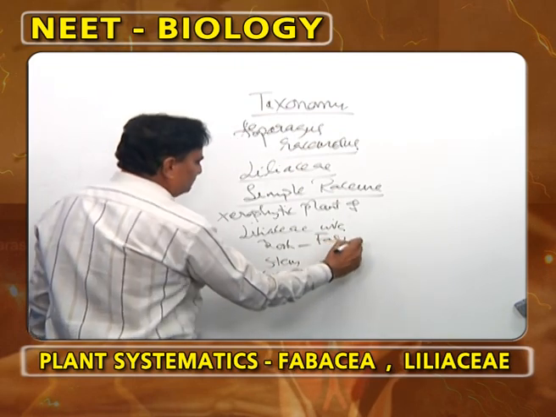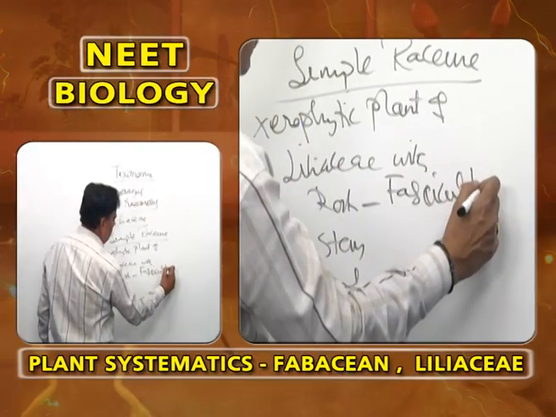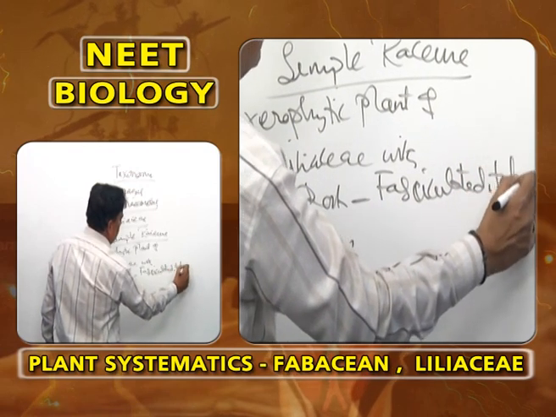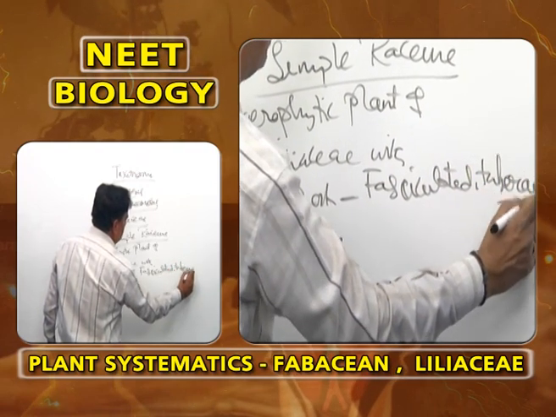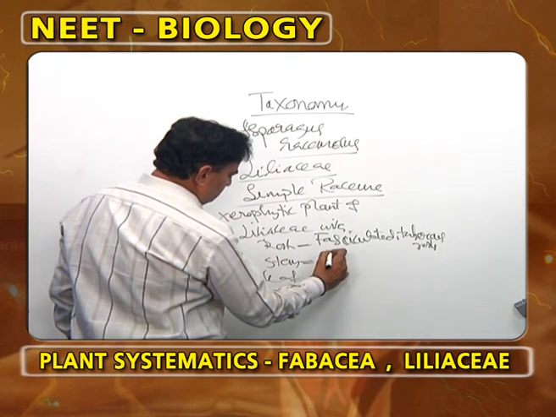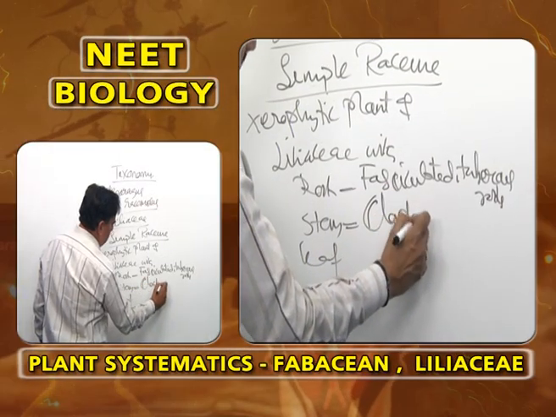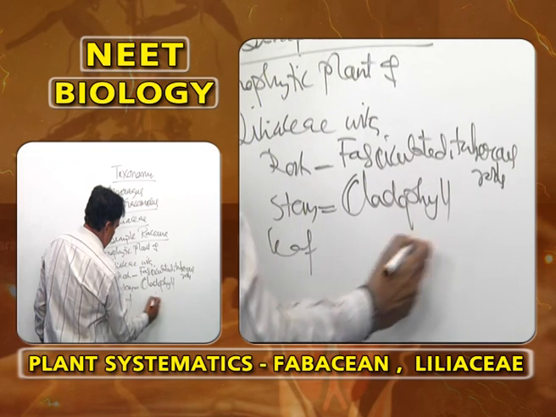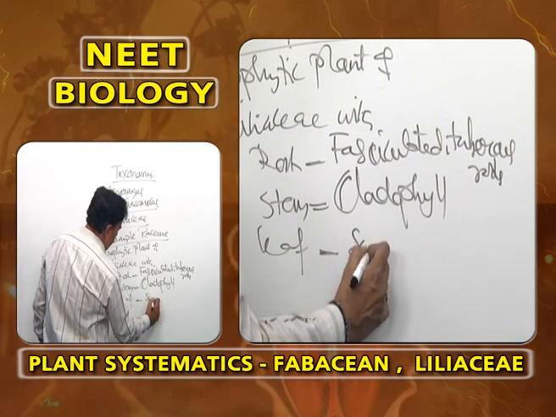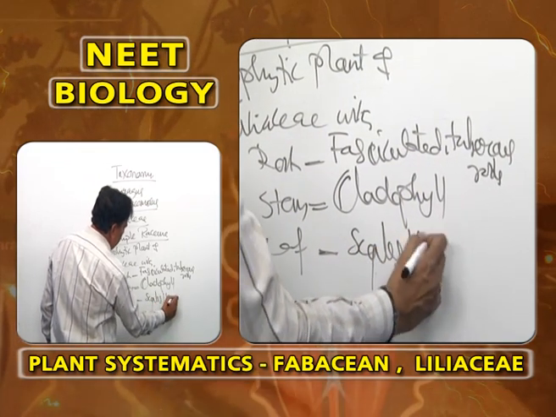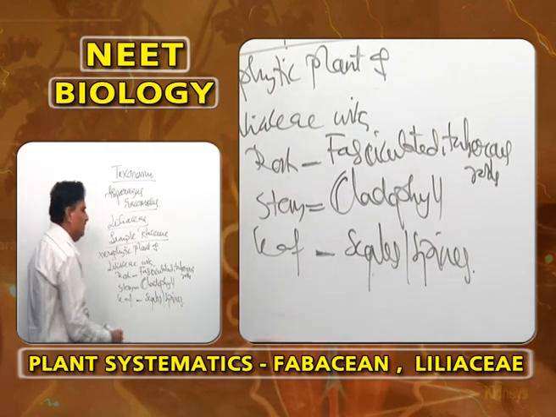Root becomes fasciculated tuberous roots. Stem becomes a cladophyll. Leaves become either scales or spines because it is a xerophytic plant.